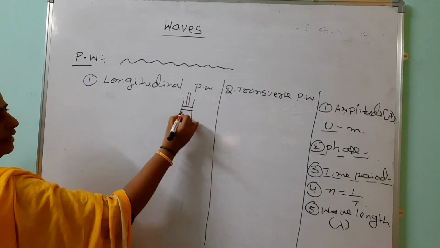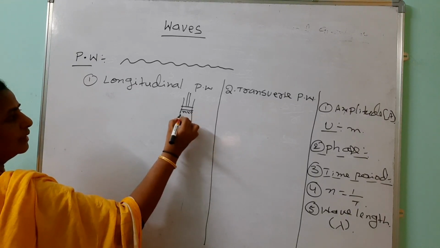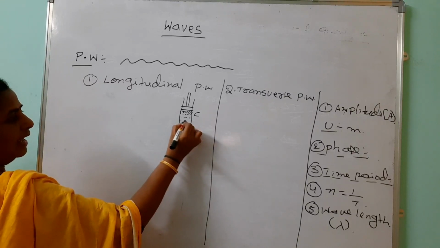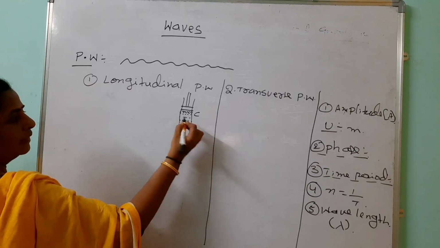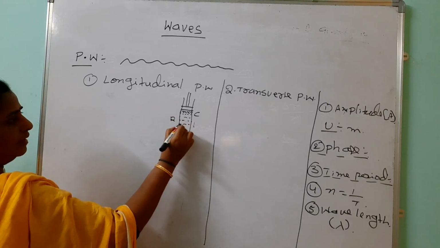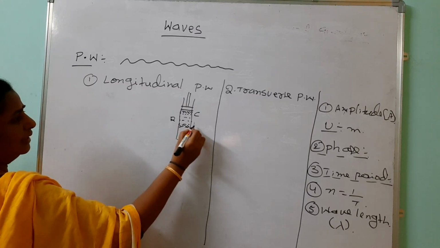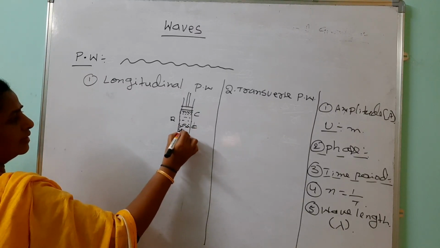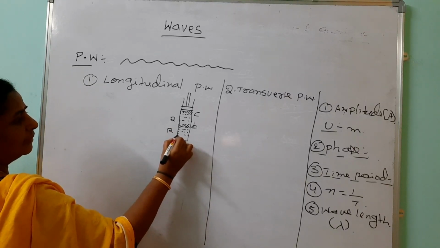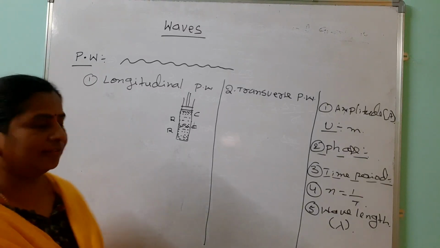In the beginning, molecules are very close to each other. This is called compression. Then molecules relax, and that is rarefaction. Once again molecules are together, pressure and density are more, compression. Then again relaxing, rarefaction. Like that, it forms alternate compressions and rarefactions.